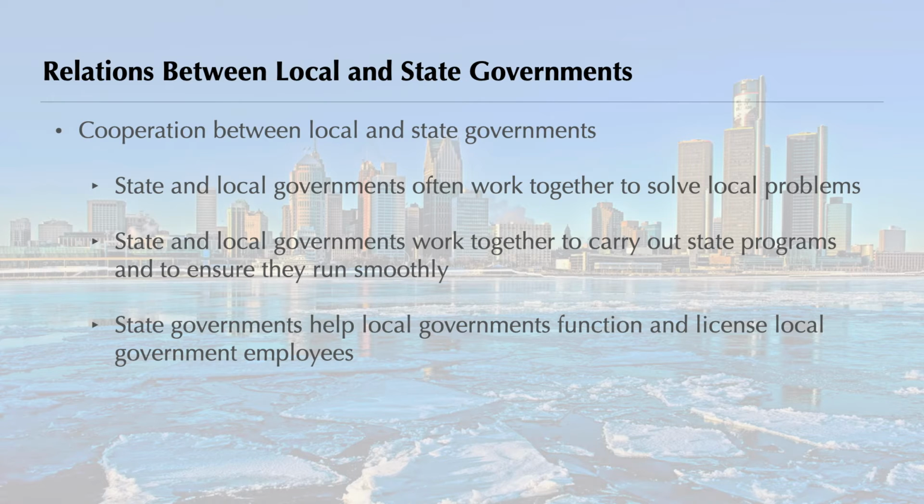States often work with local governments to carry out state programs. When a state highway commission plans a road that will cut through a city, it asks the advice of the city council. States also help local programs run smoothly. State officials help local officials in finance, law enforcement, health, and education. Also, states test and license local government workers, such as teachers and doctors.